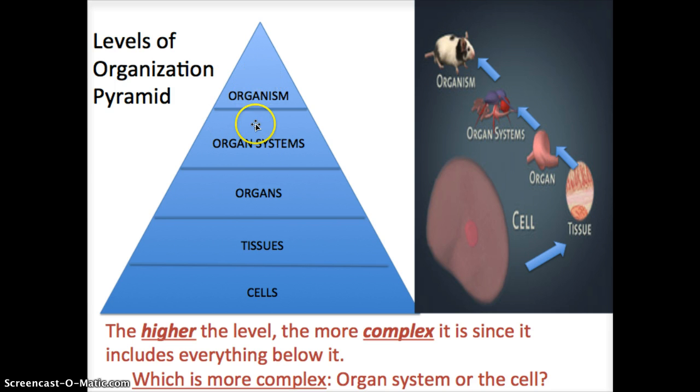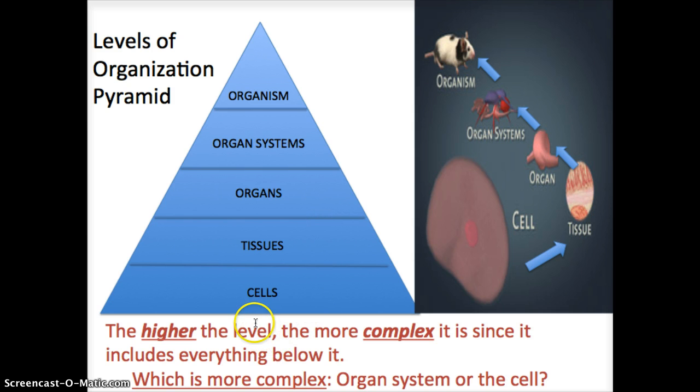The organism is made out of all 4 of these, right? It's not just made out of cells. It's also organized in all these ways. If cells was on top, that means you are saying that cells contain all the rest of these, which is not true. So this is the correct answer.